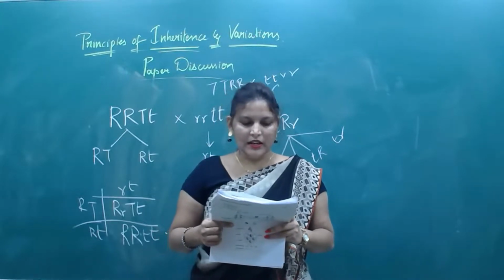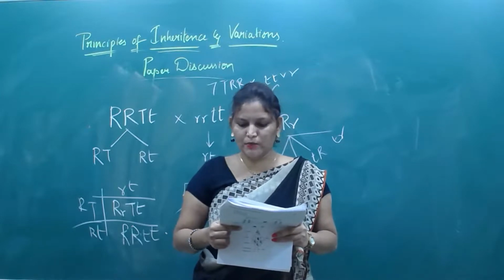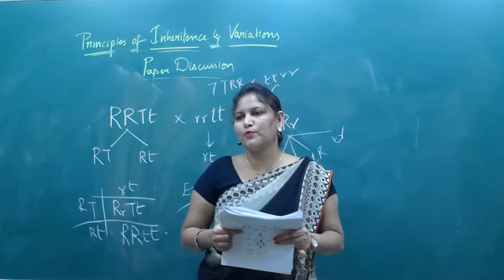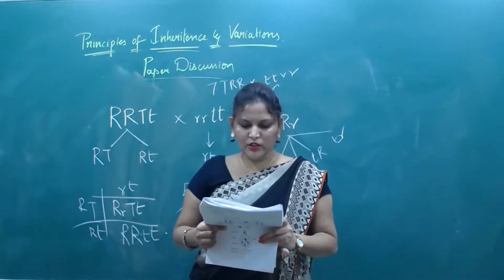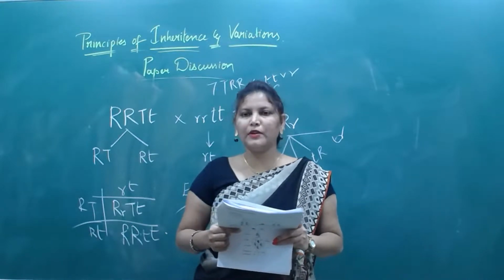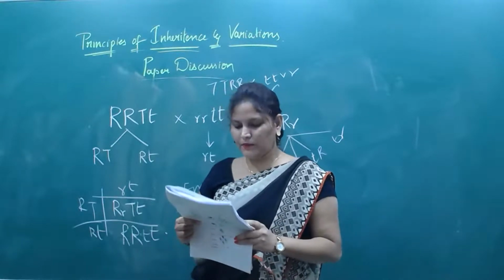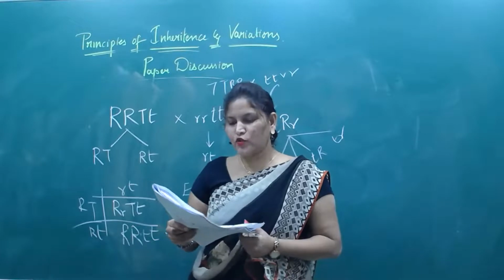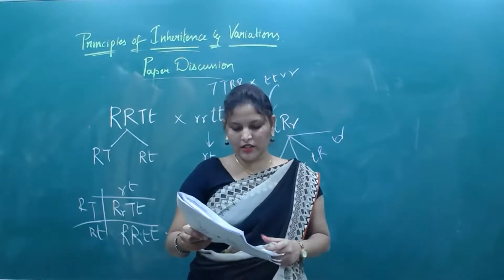And the next one. In a Mendelian dihybrid cross, how many progeny in F2 generation possess genotype small r small y? Only one. How many genotypes are formed by a Mendelian dihybrid cross? 9. 9 genotypes.